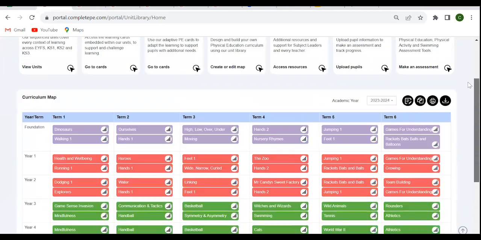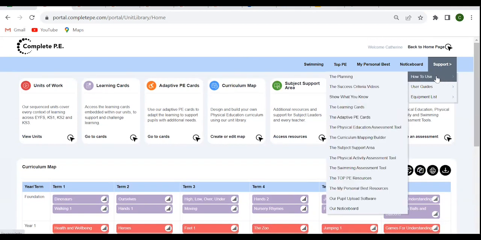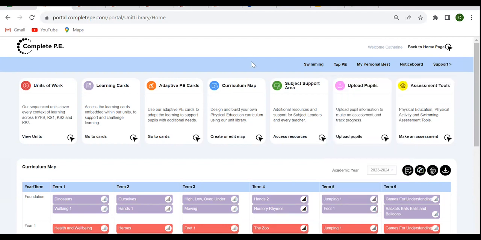If you did want to have a go and find out a bit more about creating a curriculum, if you go to the support tab that's in the top right of the homepage, we've got a how to use section, and this will play a short video covering all different areas of Complete PE. So this is probably helpful to highlight anyway, that if you ever did forget something that you were looking at, those short videos there are a really good place to start.